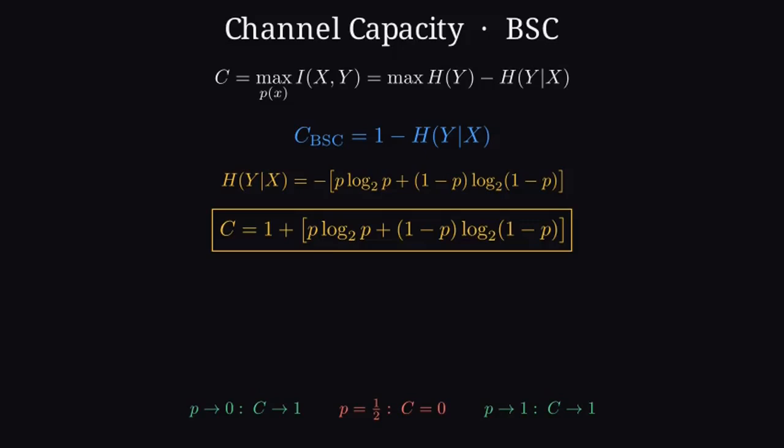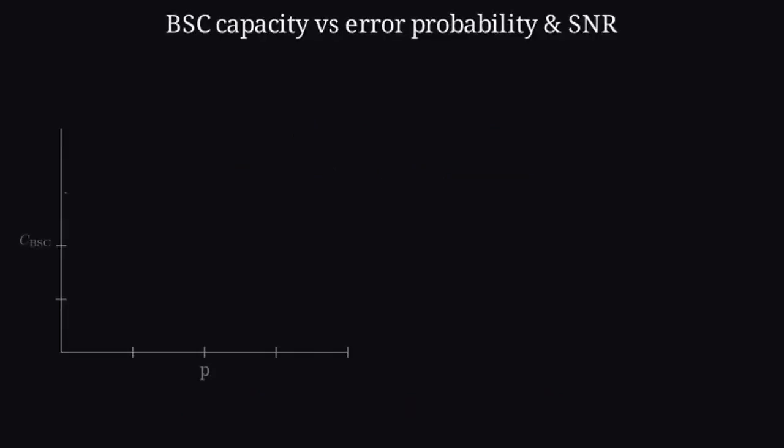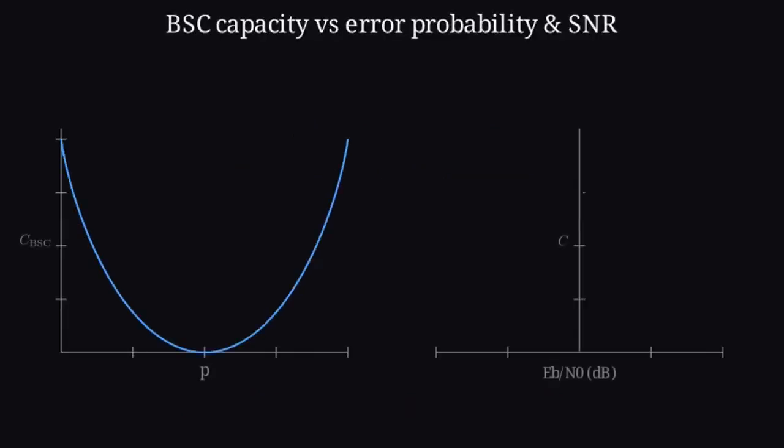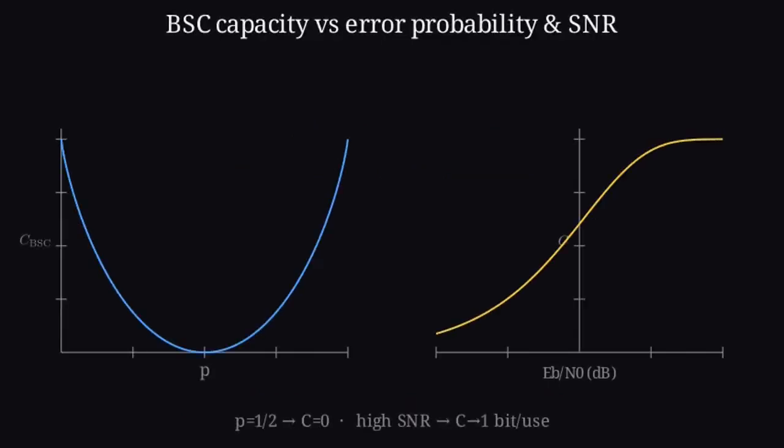When p goes to 0, C goes to 1, a perfect bit. When p is 1/2, C is 0, pure noise, nothing gets through. And oddly, p equals 1 also gives C equals 1. A bit that always flips is still perfectly informative if you just invert it. Plot capacity against the flip probability, and you get a U-shaped curve, high near 0 and 1, dead at 1/2.